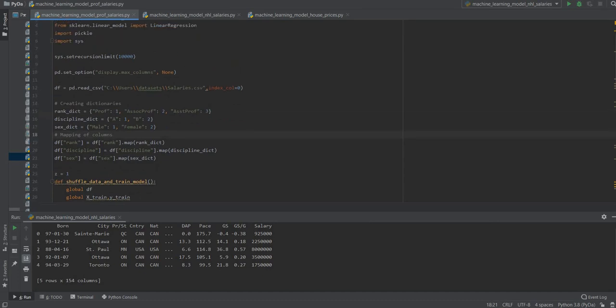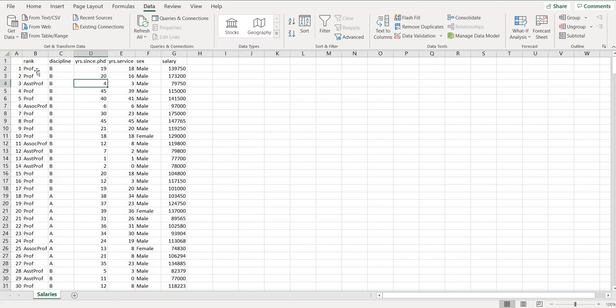So our rank dictionary, where it says prof for professor, we'll assign a 1 to it. Associate professor is a 2, and then assistant professor is a 3. And then over here what we do is we will map this dictionary to that column. So it'll go in here, it will say, oh, this is a professor, replace this with a 1. Oh, this is an assistant professor, replace it with a 3.